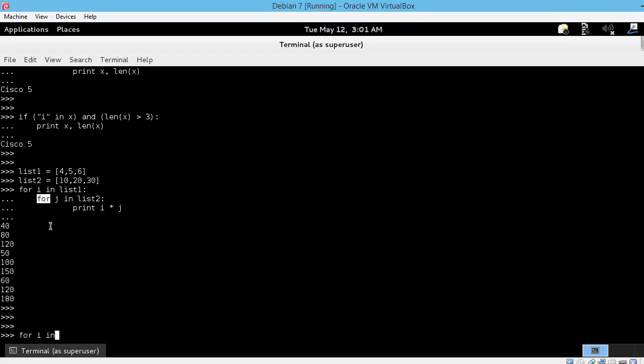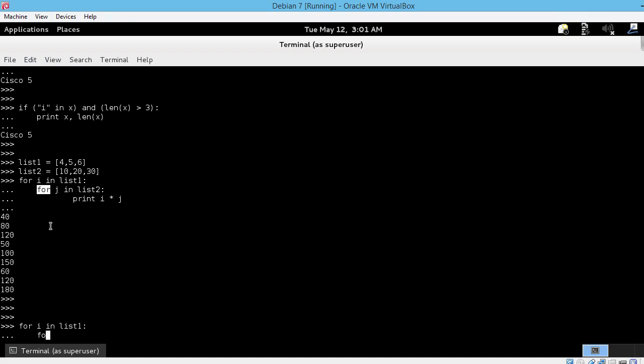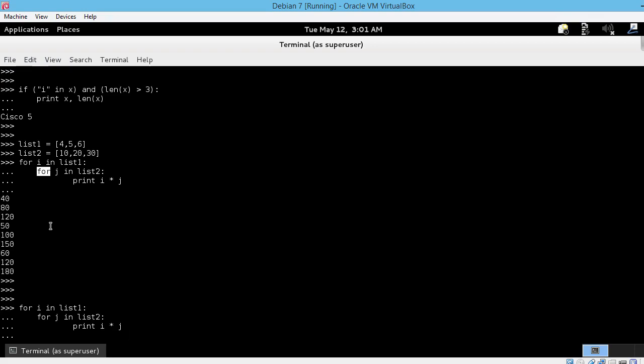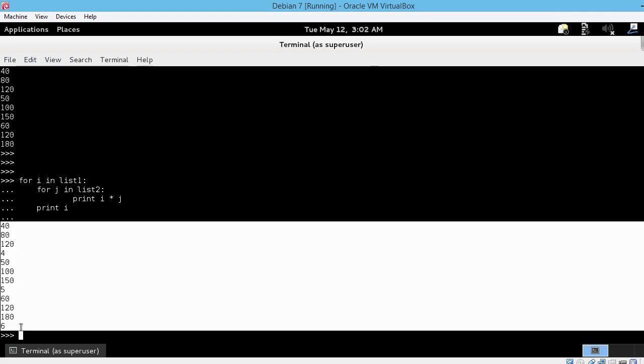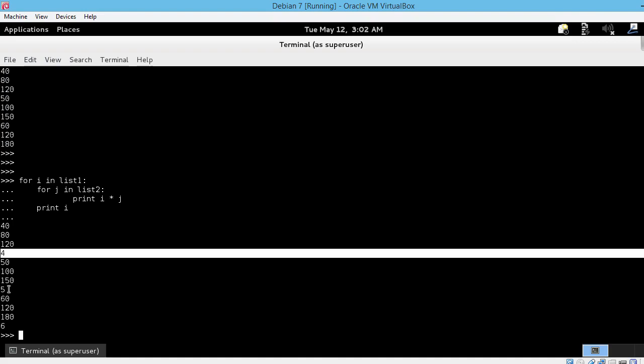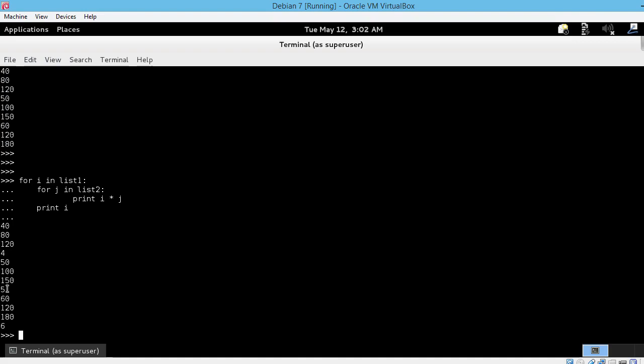For i in list1, for j in list2, print i times j. And now, getting back at the first level of indentation, print i. This is the result. Notice that we have the elements of list1 somewhere in between the results of the multiplication. So 4, 5, and 6. Using a for loop inside another for loop can be pretty useful sometimes.